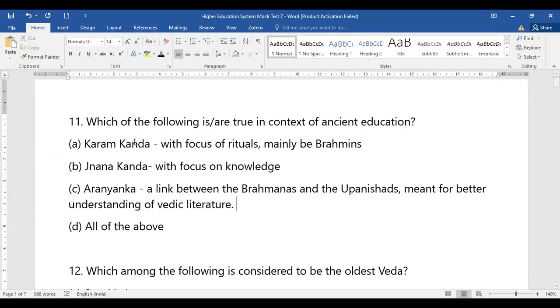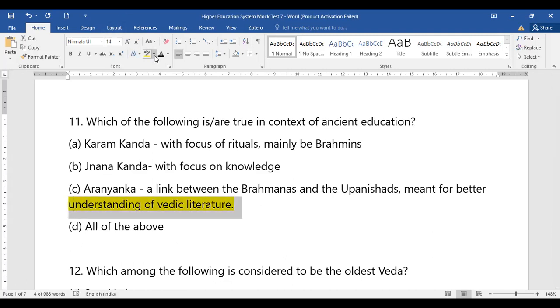So the first question is, which of the following is true in the context of ancient education? The given options are: Karma Kanda, that is with the focus on rituals, mainly by Brahmins; then Jnana Kanda, that is the focus on knowledge; Aranyaka, a link between Brahmanas and Upanishads, which is for the Vedic literature; and next is all the above.